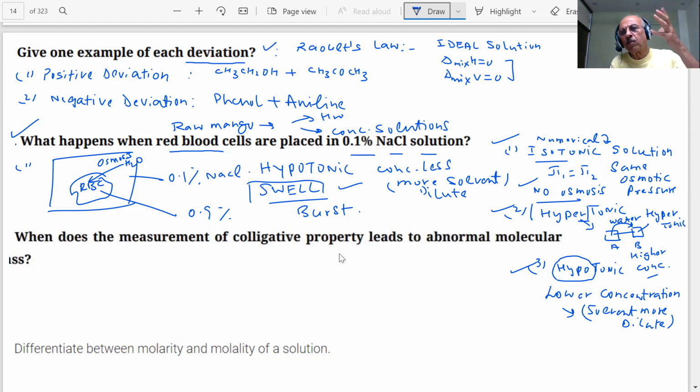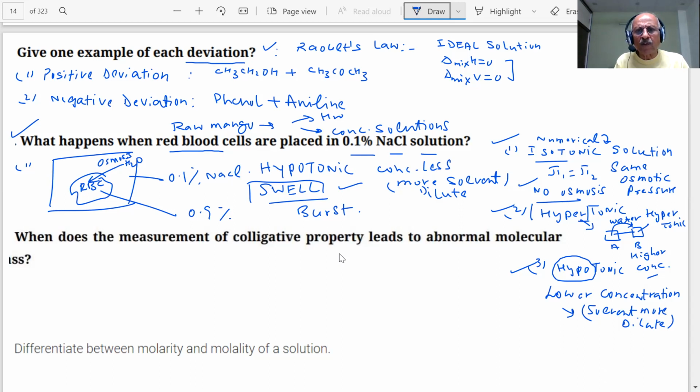Then again, we have to be sure. All different types of questions we are doing. You should have a feel of what you are doing, students. It is not rote learning. Next question is coming.